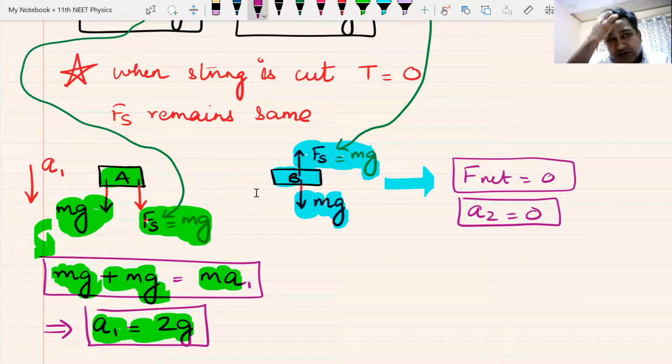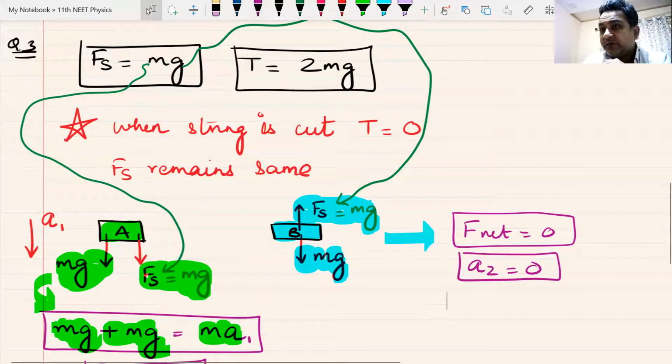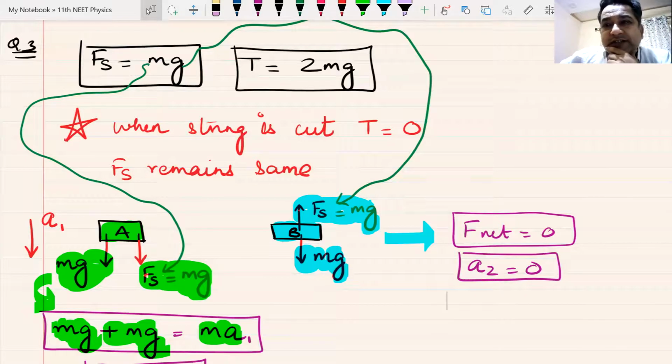How have we done this question? First of all, we have assumed that the block is in equilibrium. You have found out the value of tension and spring force. Tension was equal to 2 mg and spring force was equal to mg. When the string is cut, tension becomes 0, but spring force remains the same.